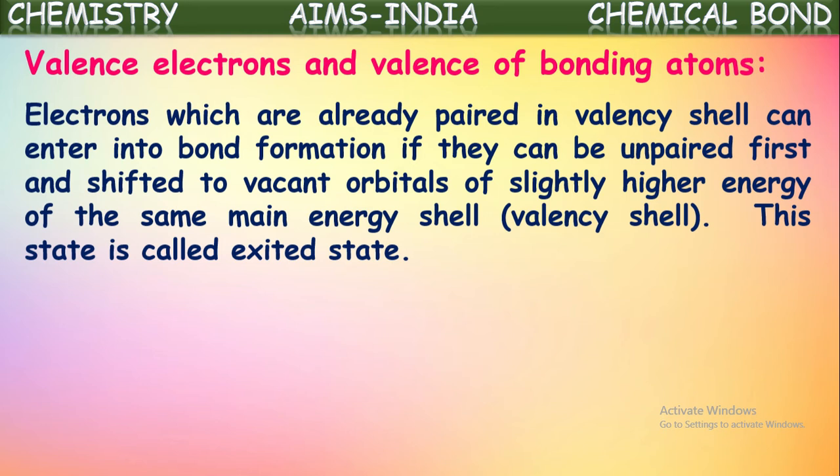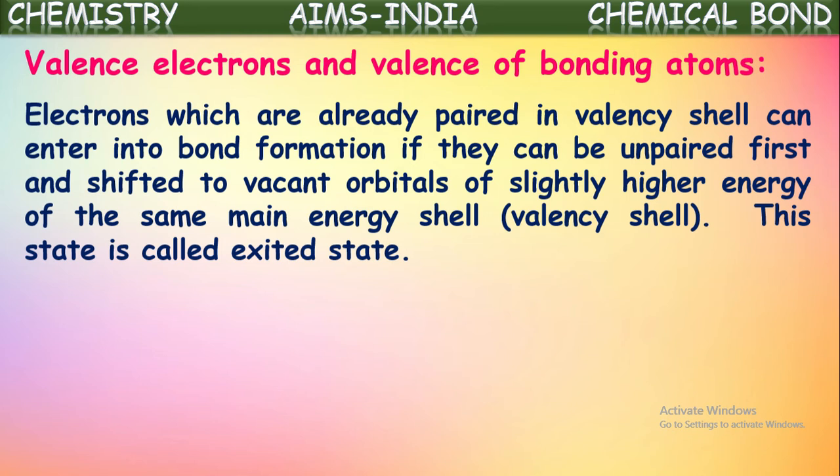Generally, the single electrons present in the valence shell orbitals, that is, half-filled atomic orbitals, will participate in the bond formation and hence those single electrons will be paired. In the other way, the electrons present in paired form in the valence shell also can participate in bond formation when a certain amount of energy is supplied to that atom.